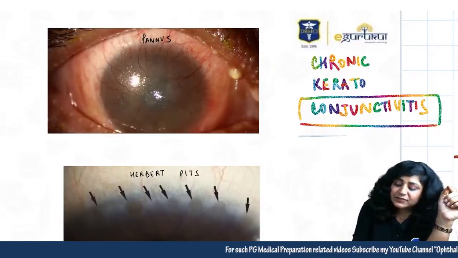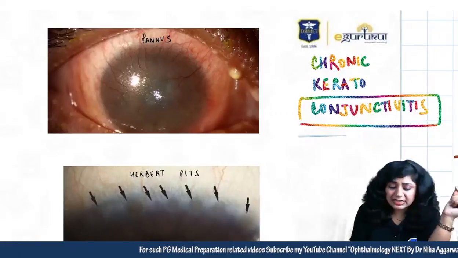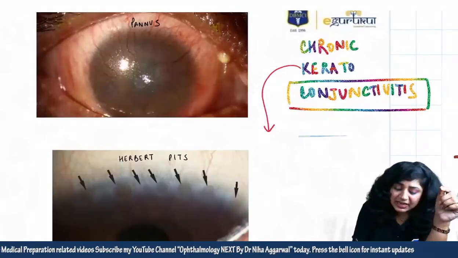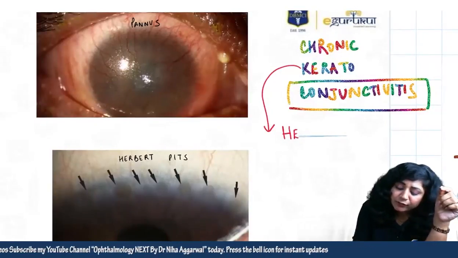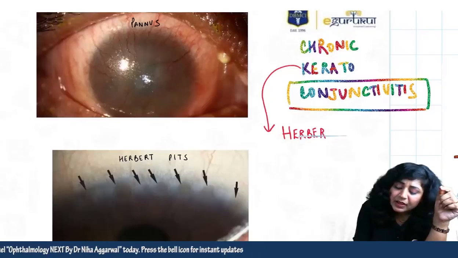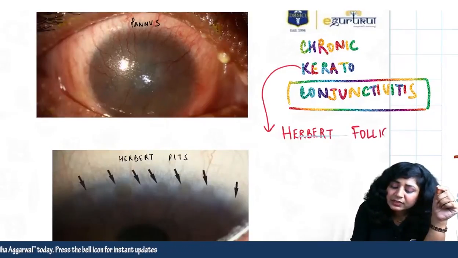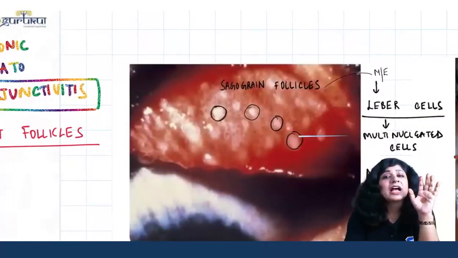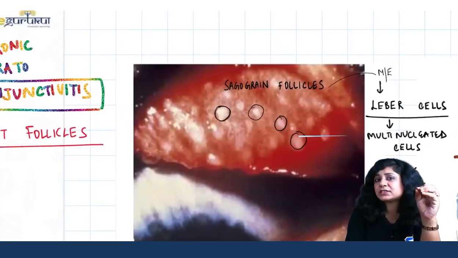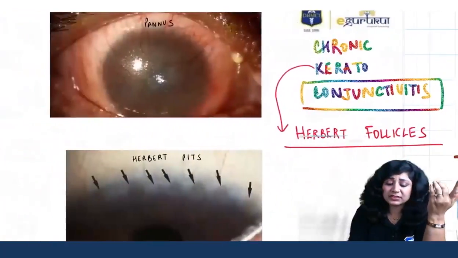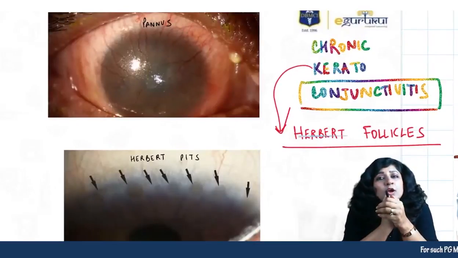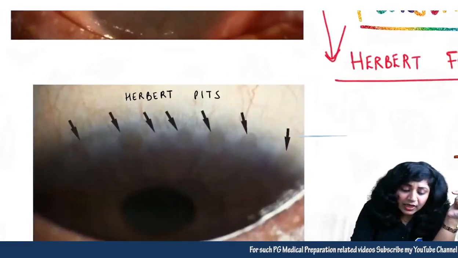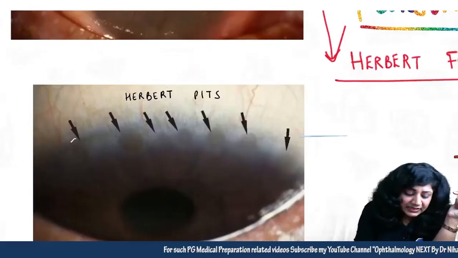So in the conjunctiva, we have got a series of events taking place, but also we have changes in the cornea. In the cornea we may have the same changes, that is the follicles, but these follicles are named Herbert follicles. The appearance is the same as your sago grain follicles. They have multinucleated cells, they have signs of necrosis, but in the cornea the name is different. Now because the cornea is avascular, in the cornea we also have the pits. Can you see these areas?